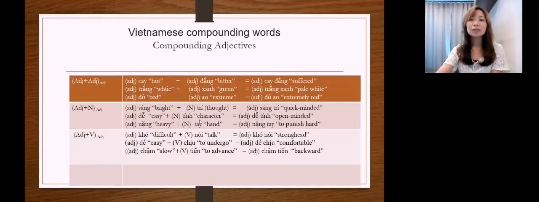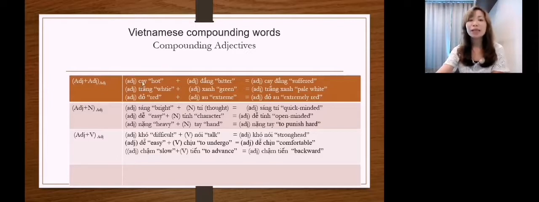So let's move to the third case of compounding words in Vietnamese. It is the compounding adjective. In this case, the same rule happens. As you can see, the adjective always stays on the left of the combination. I can have adjective plus adjective, and the result is a compounding adjective. I have adjective plus noun, and the result is also a compounding adjective. And the last case, adjective plus verb, also gives an adjective as the result, a compounding adjective.